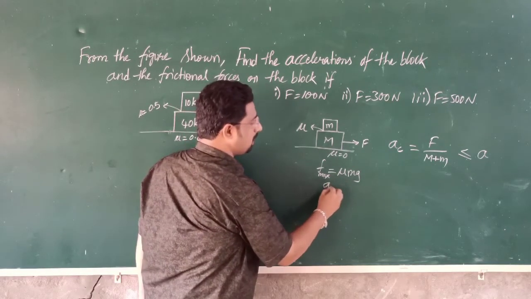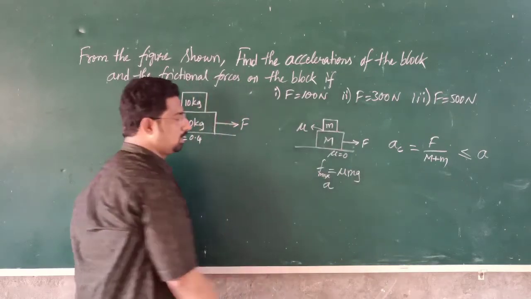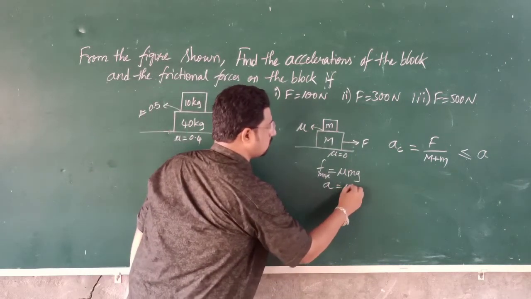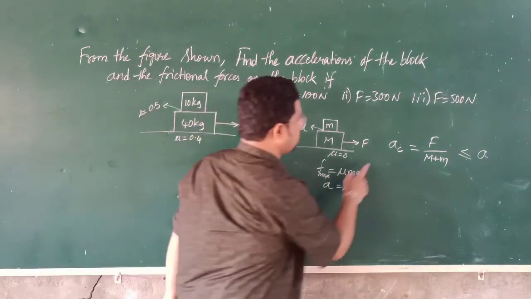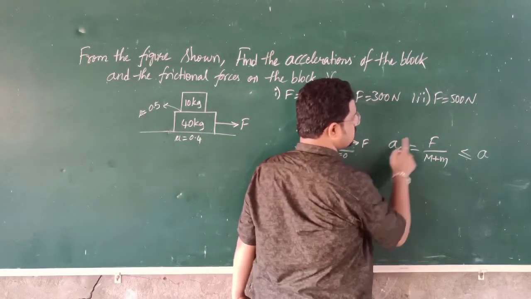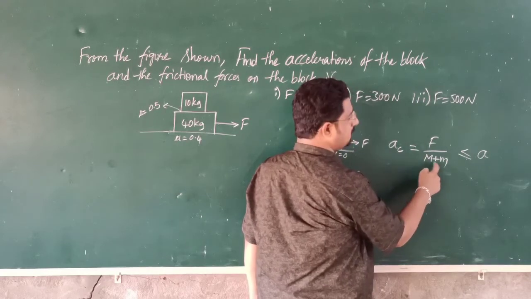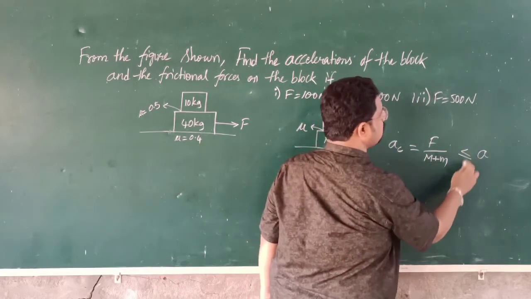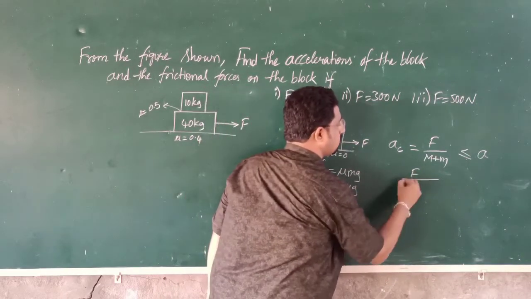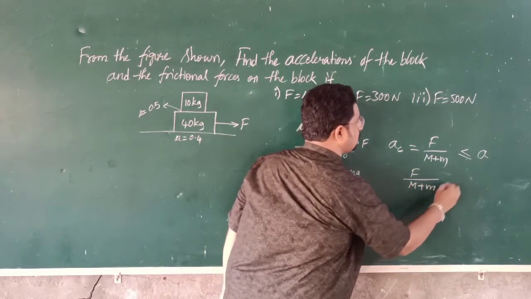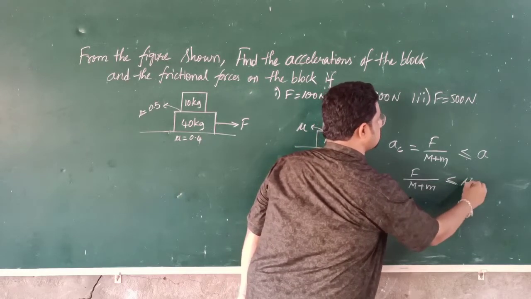So the maximum acceleration of the block A is equal to F by M, that is mu g. Therefore the common acceleration AC is equal to F by capital M plus small m, which is less than or equal to A, that means F by capital M plus small m is less than or equal to mu g.